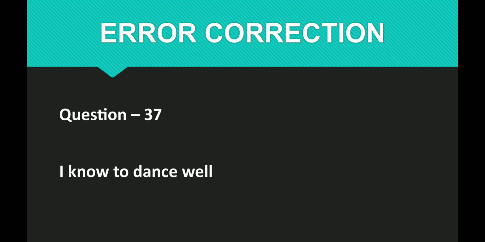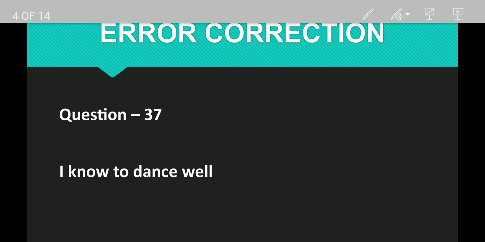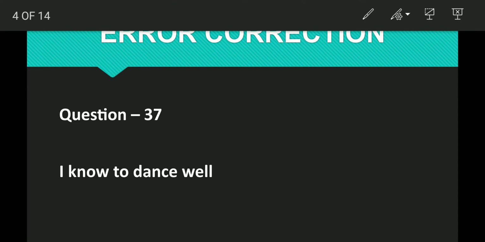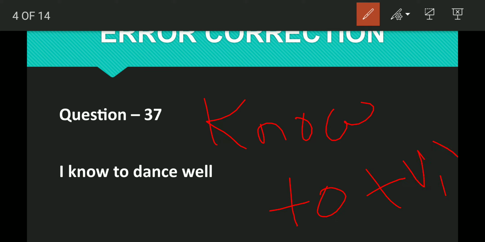Do remember, know is the word. If you find the word know, after know, you check it. If you find to plus verb 1, that is an infinitive, in between, means after know and before this infinitive, you have to use the word how. So how will be used here. I know how to dance well.